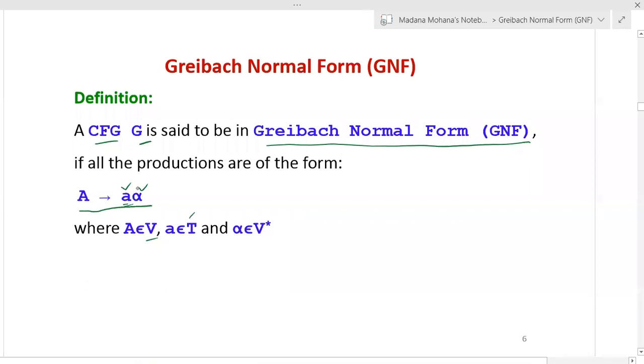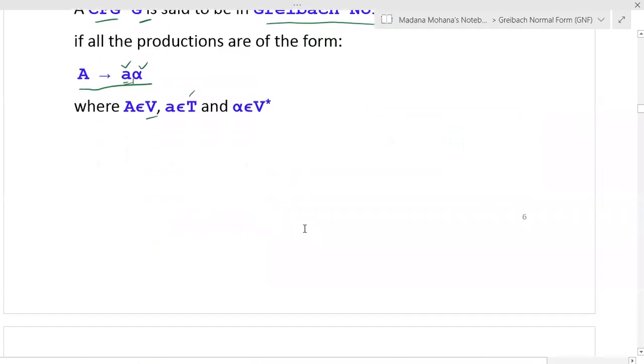After a single terminal, if no variable is there, you can assume that the variable string becomes null. So every production will be in this form: it must start with a terminal, followed by variables. The variables are 0, 1 or more. 0 means null. So this is the condition of Greibach normal form.